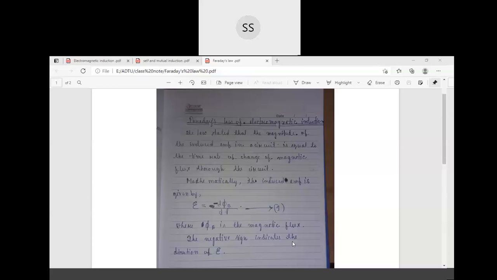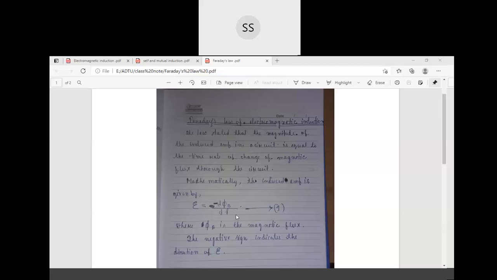That means the rate of change of magnetic flux through time; this d/dt is used for the rate of change of magnetic flux with time, where phi B is the magnetic flux. The negative sign indicates the direction of the induced EMF. The induced EMF will be in the opposite direction to the change of magnetic flux.